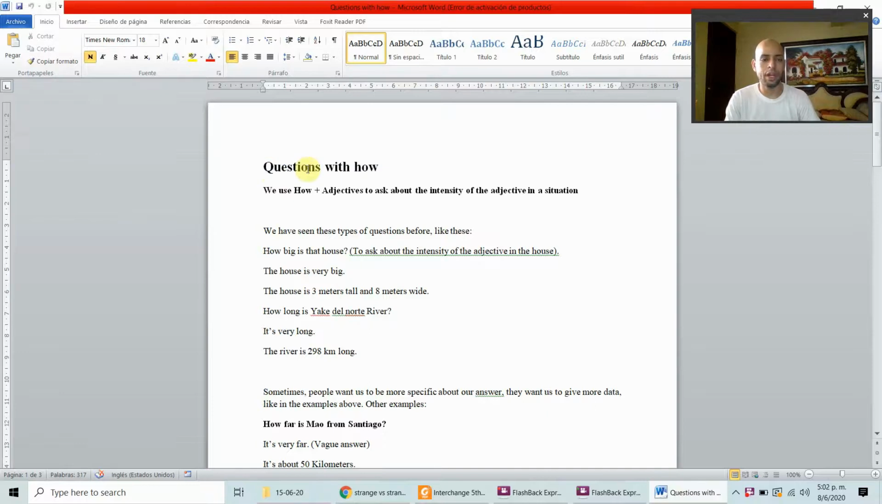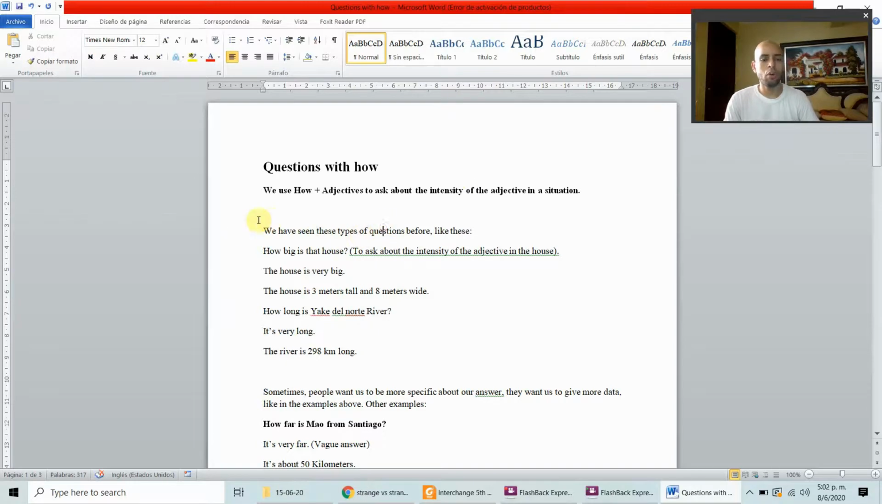So, as we know, we use how plus adjectives to ask about the intensity of the adjective in a situation. And remember, we also use how plus adverbs, for example, adverbs of frequency like often, to ask about the frequency of something happening. How often? How often do you go to the supermarket? But that's another topic, and we are not going to talk about that in this video.